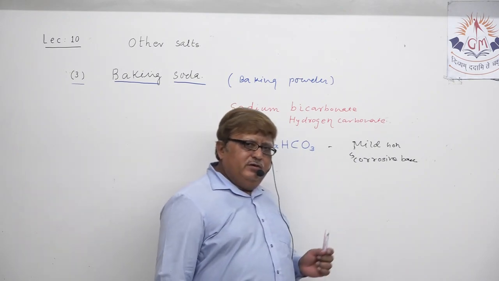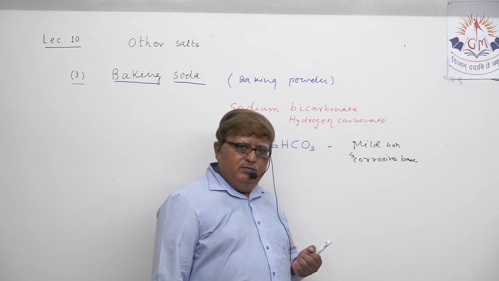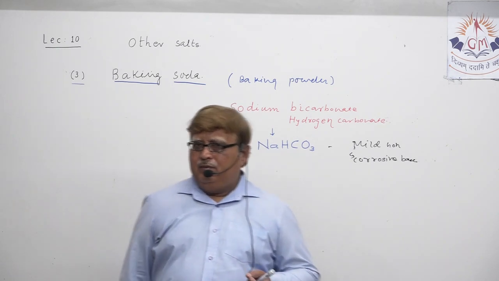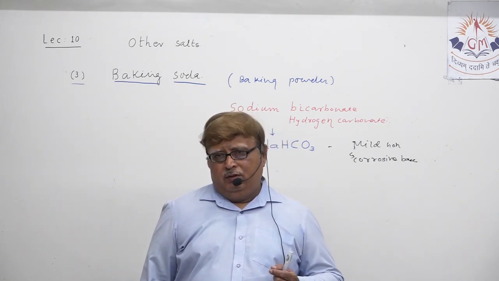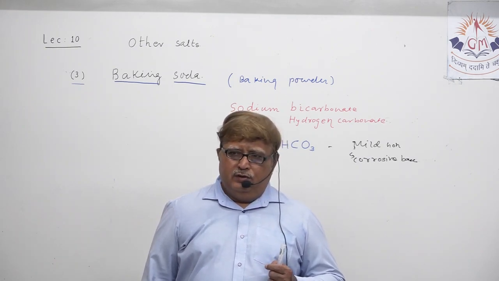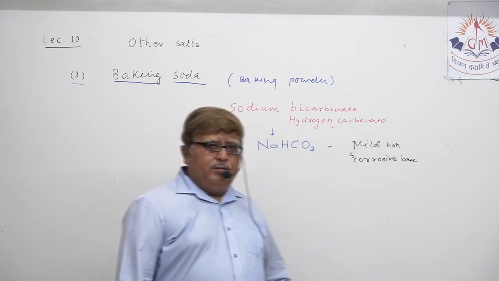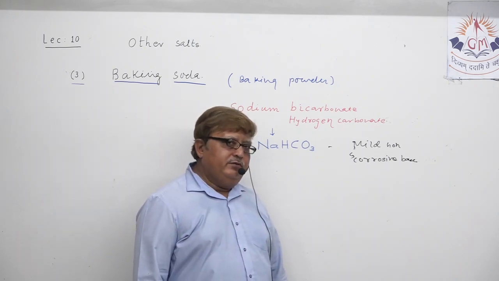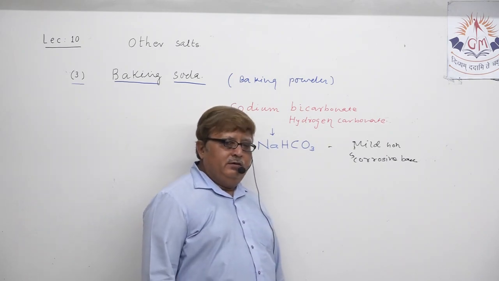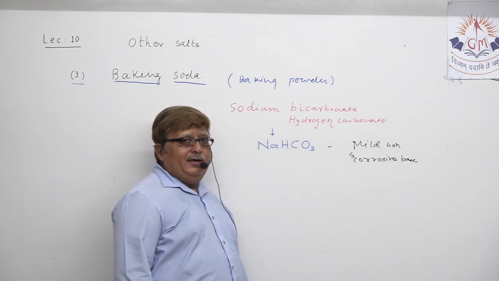So before we discuss the manufacturing of baking soda, I already gave you one use of baking soda. At the same time, if you can remember, during cooking, baking powder is also utilized for increasing the rate of cooking. For faster cooking also, baking powder can be utilized. That's why the name itself is baking. To bake things quite fast, it can be utilized.